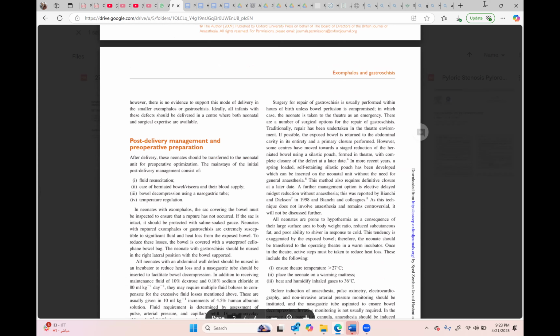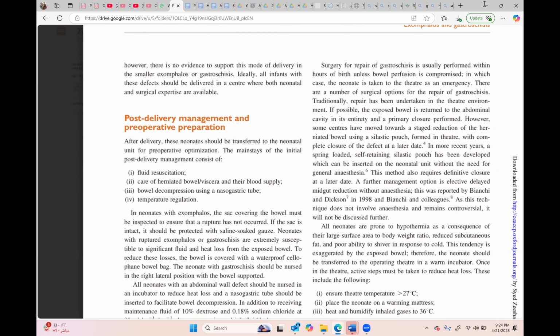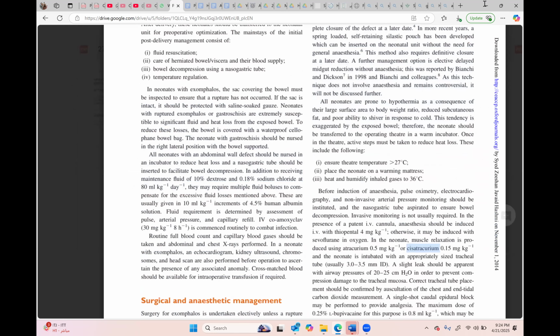Actually, these are the maximum things which you see: herniated bowel, bowel decompression using NG, and then in all such patients, any babies, you should know that there will be chances of dehydration, electrolyte imbalance, and problems with temperature regulation. The rest of the things are the same. You read about it and you will find the same thing.